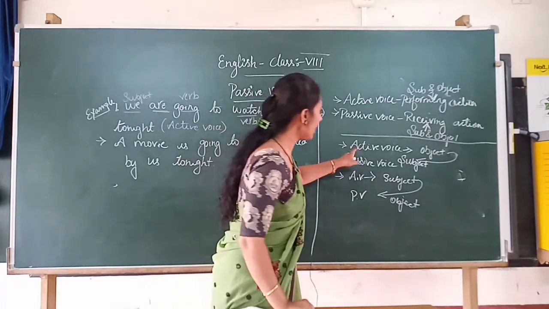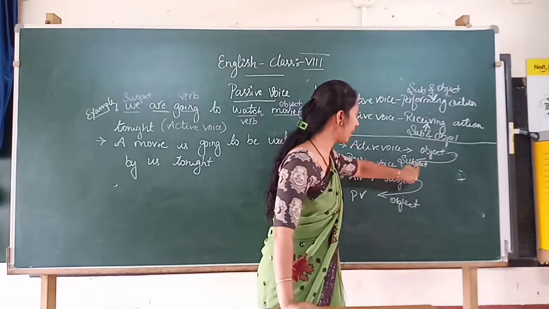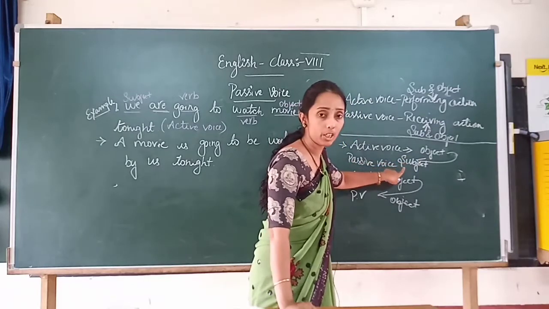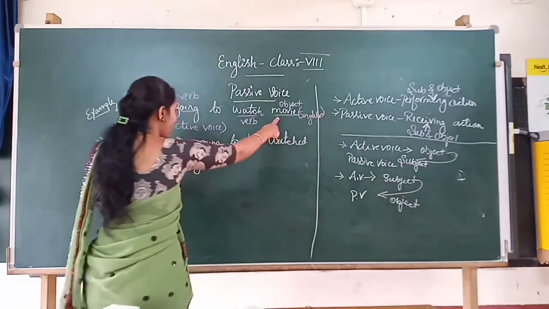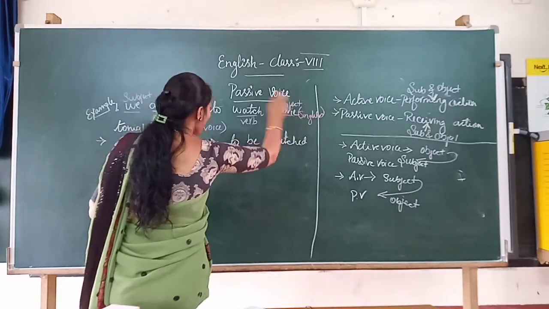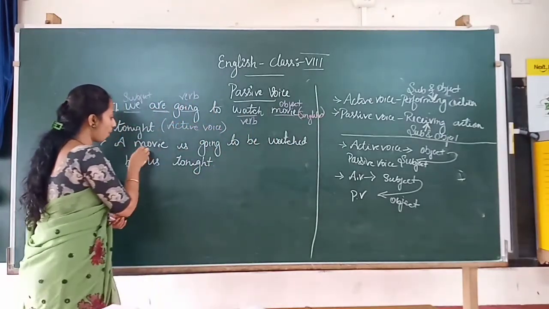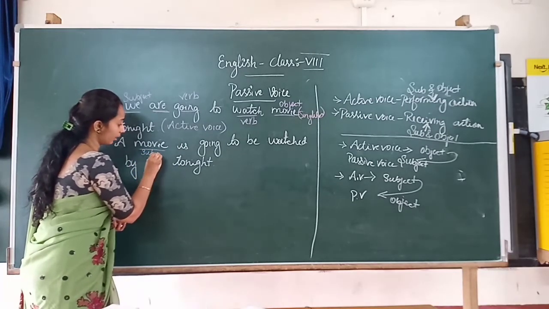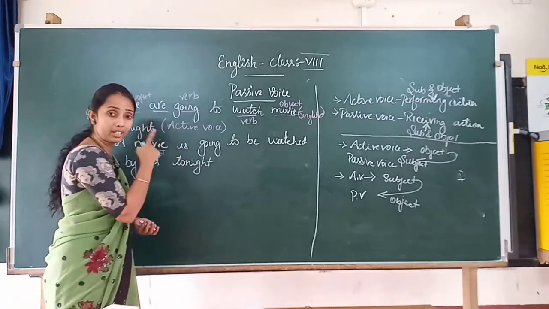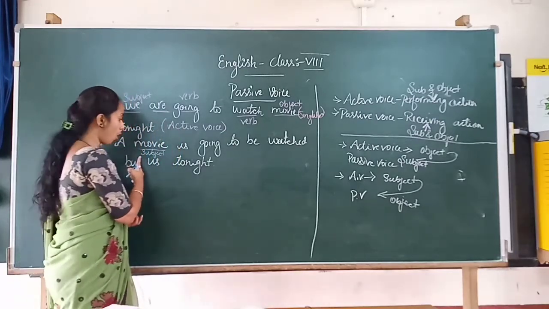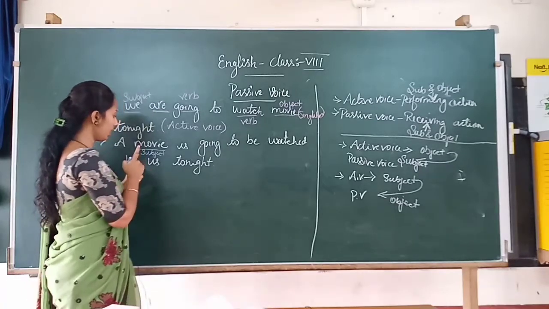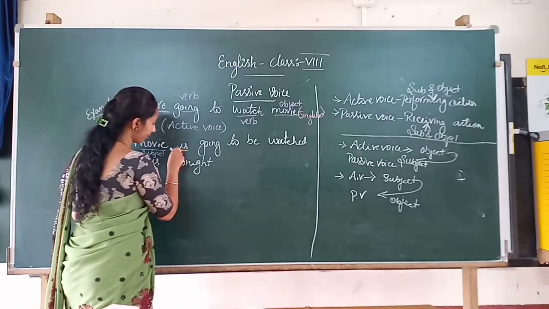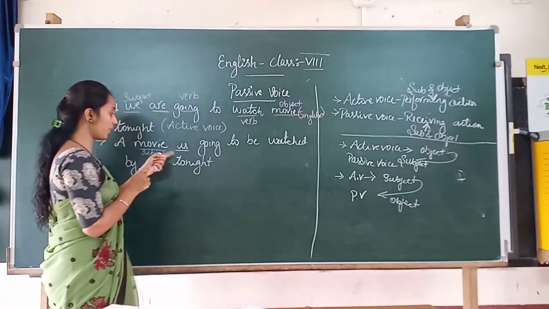In the active voice, the object becomes the subject in the passive voice. Correct? The object of an active voice becomes the subject of a passive voice. So which is the object here? That is a movie, which was singular, right? So this object will become the subject. A movie is singular. So here we used is. Why here is? Because this is singular.